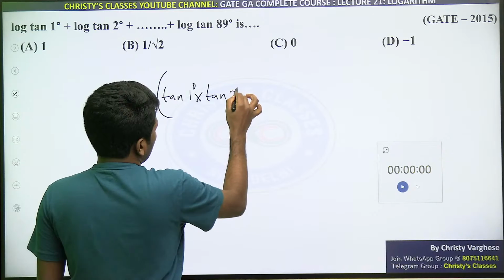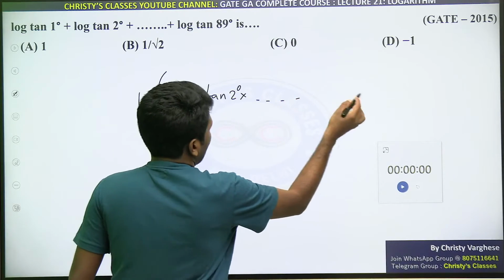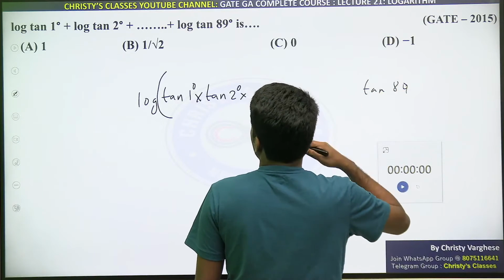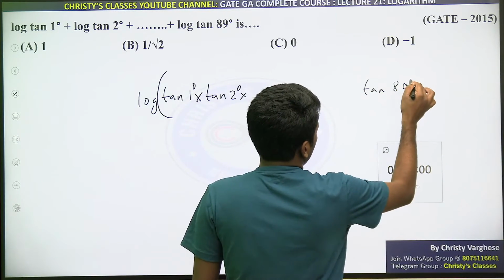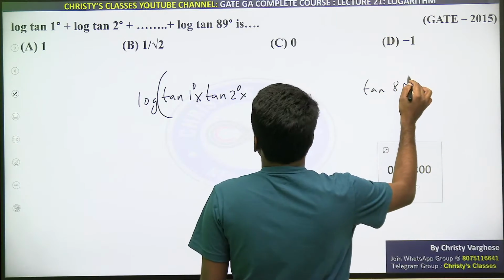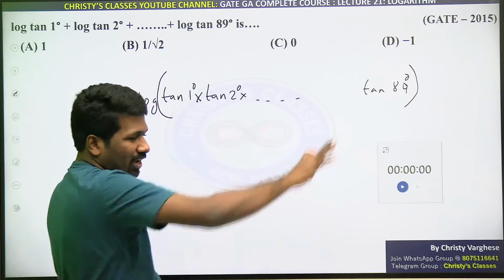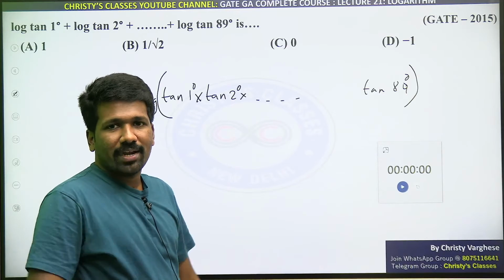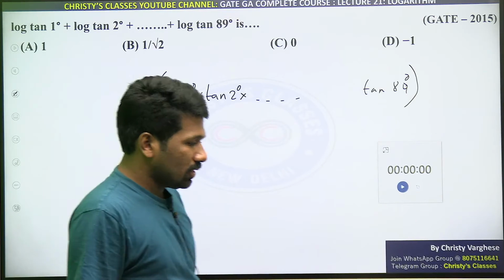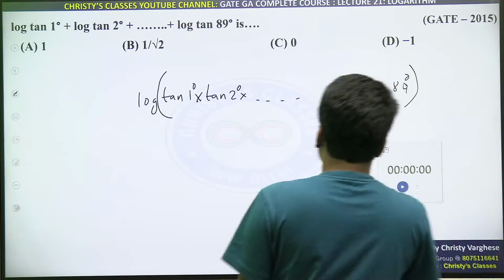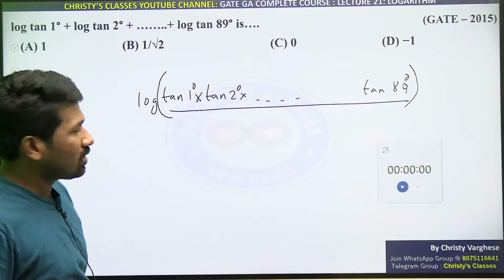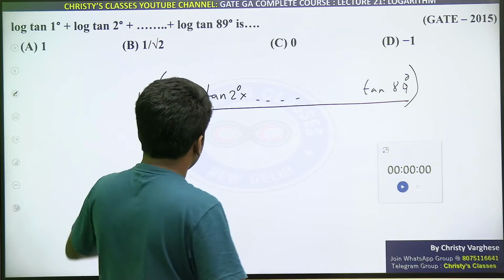This is a sum of logarithms, so if I just multiply, that is totally okay. Tan 1 into tan 2 into tan 3 up to tan 89. Because logarithm of x plus logarithm of y is logarithm of x into y. That idea we are applying on these 89 numbers, writing it as a product instead of separate logarithmic sums. If that is clear, now what is inside this only matters.